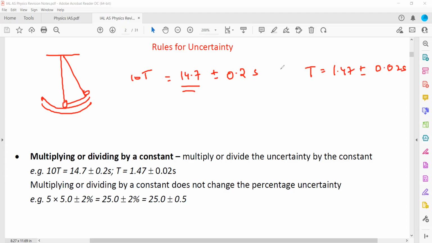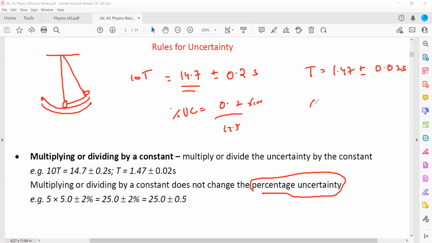Percentage uncertainty will not change. The only thing that changes is the value. Multiplying or dividing by a constant does not change the percentage uncertainty, it will remain the same, only the uncertainty will change, because percentage uncertainty is the uncertainty divided by the value recorded multiplied by 100.